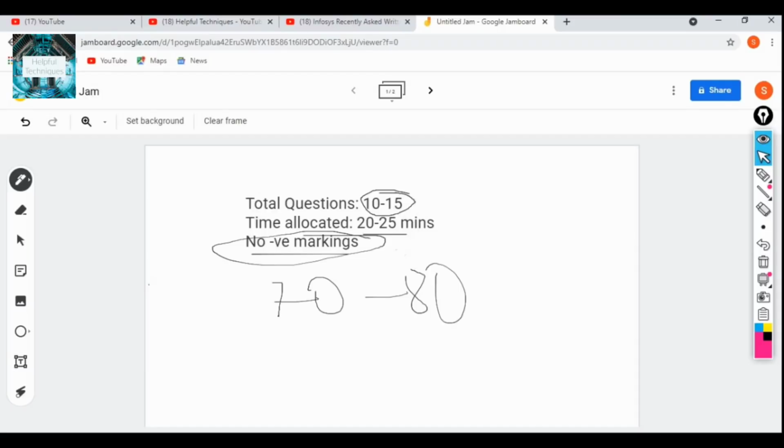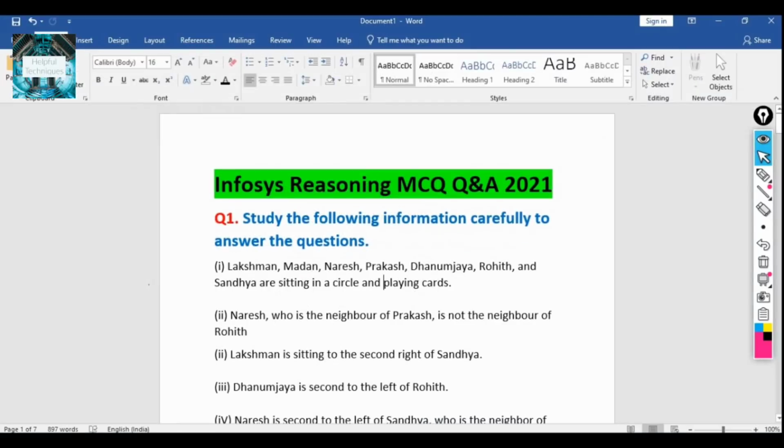Suppose in the aptitude round I am scoring only 20 to 30 percent, then in the pseudocode or reasoning round it is not possible for me to score more, because if the question is hard, you may not be able to solve 100% of the questions. So try to solve as much as possible. Now let's discuss one by one.